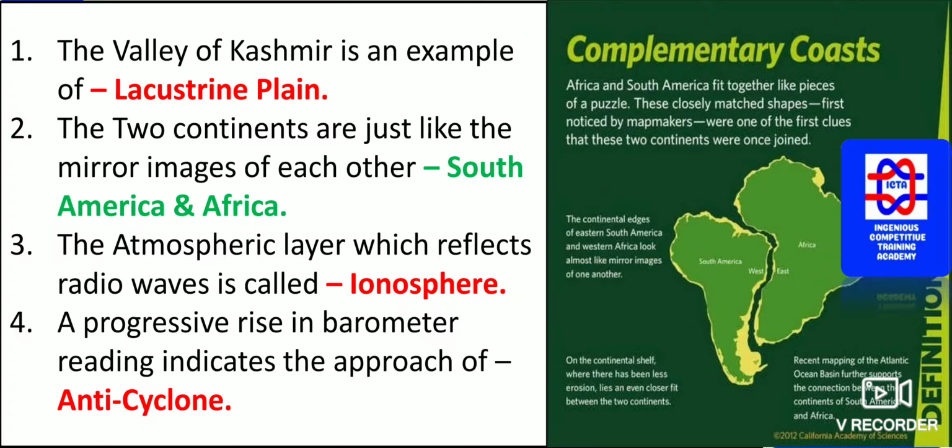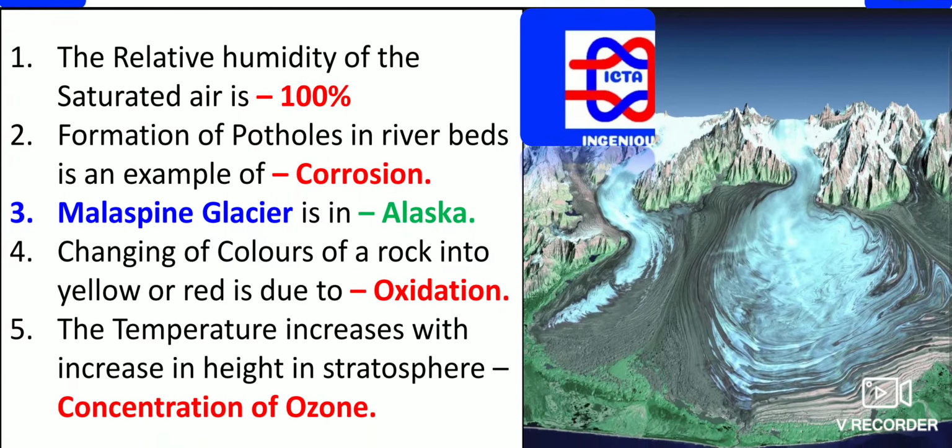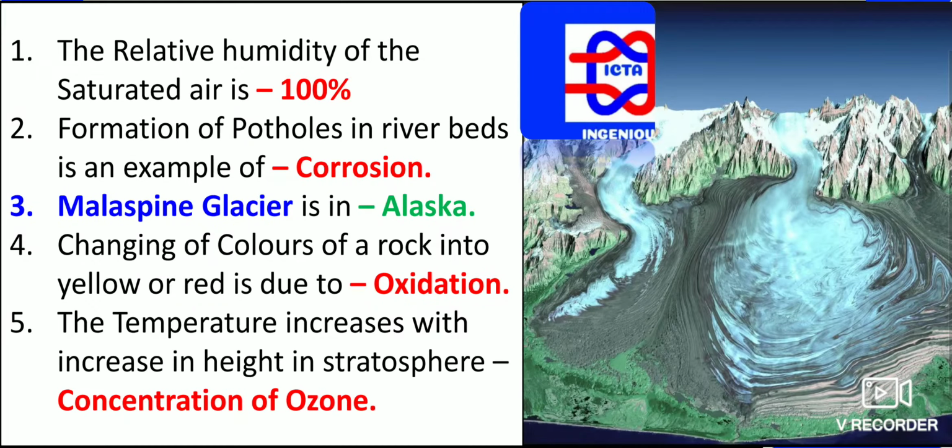A progressive rise in barometer reading indicates the approach of an anticyclone. This is one thing to remember. The relative humidity of saturated air is 100%. Please remember, the relative humidity of saturated air is 100%.